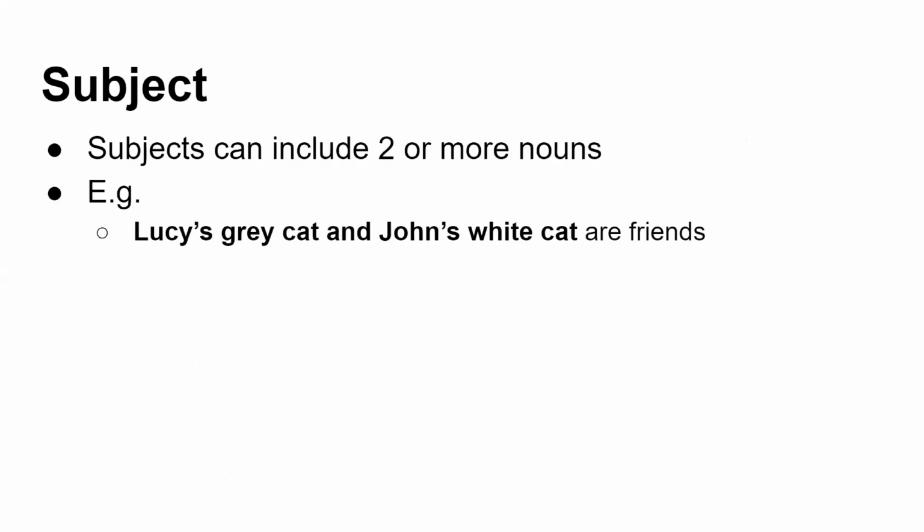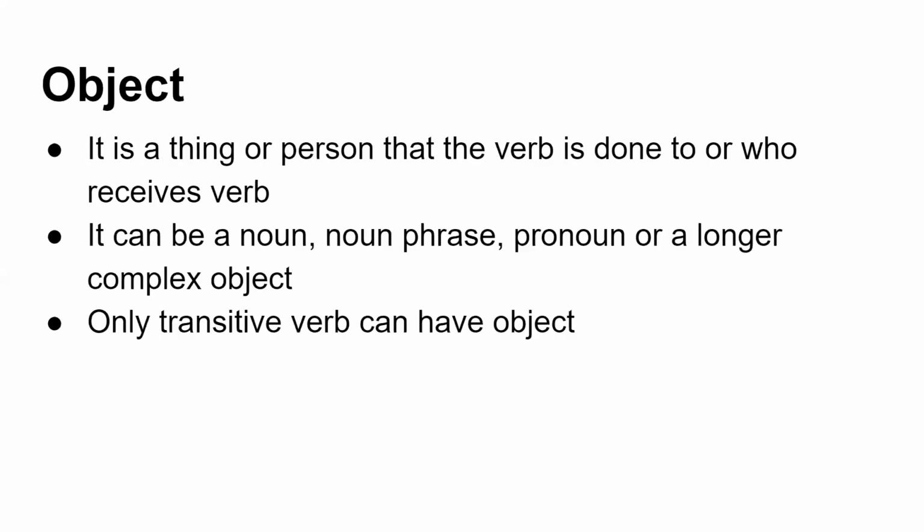The last case is that subjects can include two or more nouns. For example, Lucy's gray cat and John's white cat are friends. So Lucy's gray cat and John's white cat is the subject of the sentence here. Remember that we have to think about the verb and where it is being applied, and that corresponds to the subject. That is how we can identify the subject in a sentence.